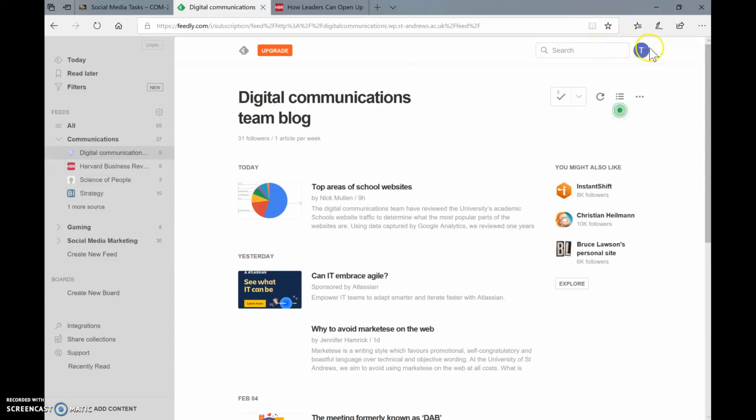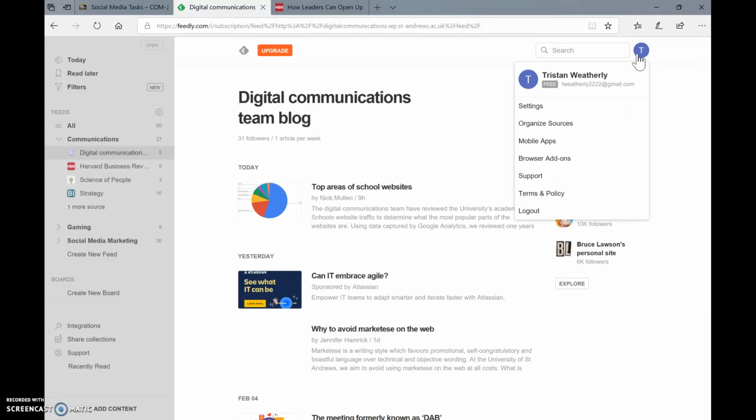And just so you know, Feedly is free, and if you want to create an account, all you have to do is your email and a password.